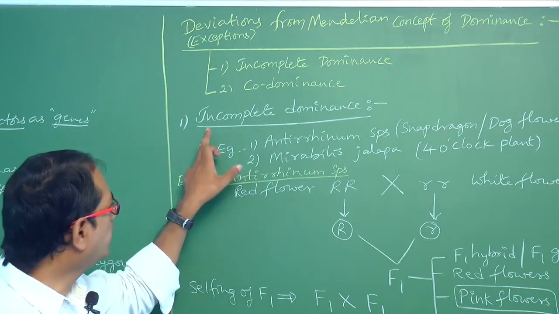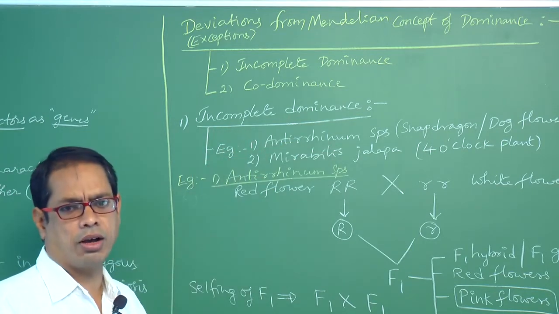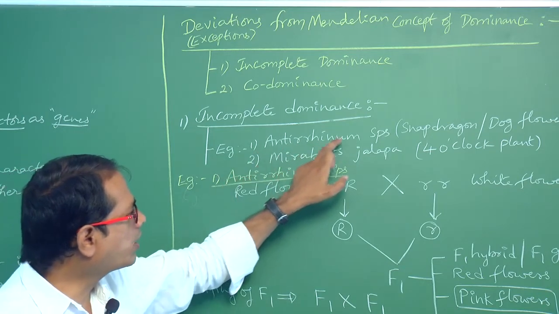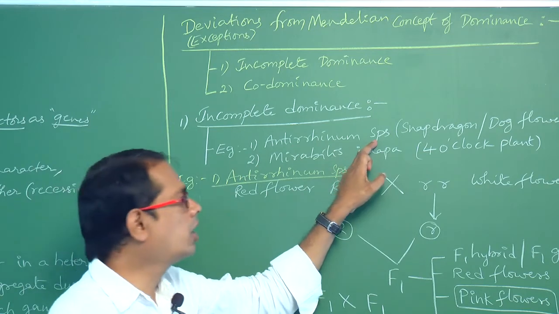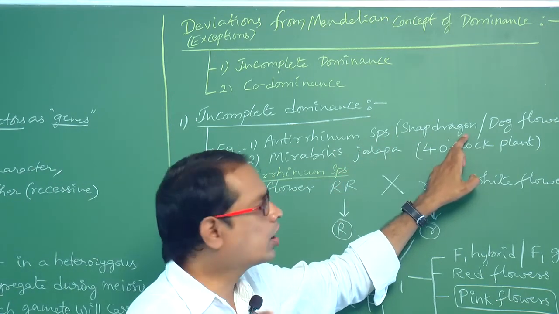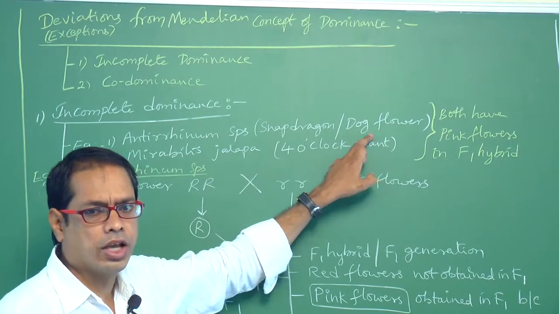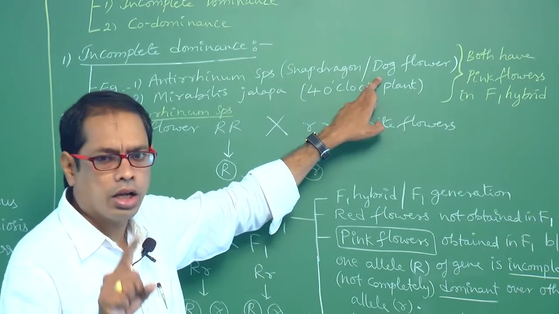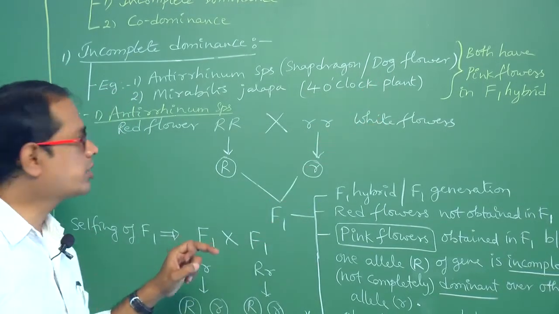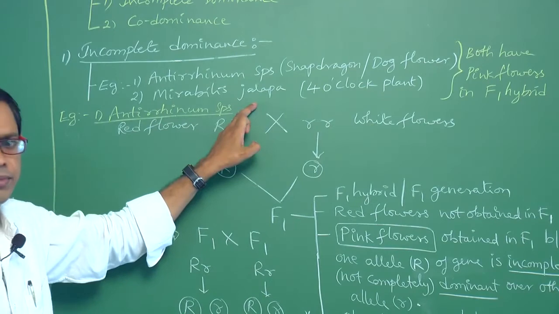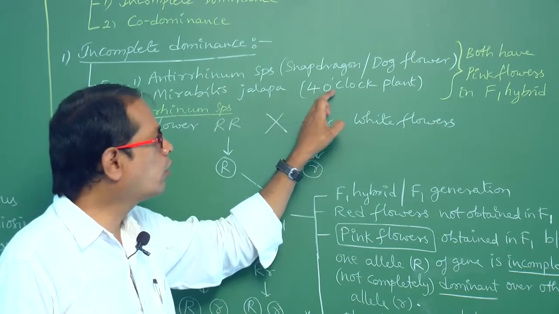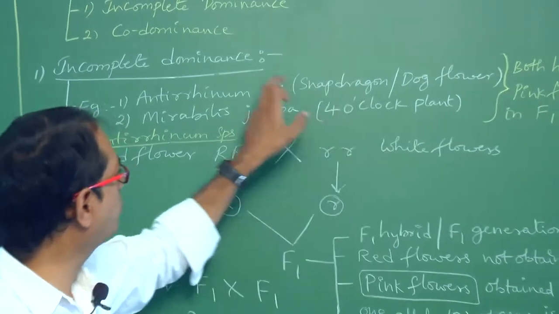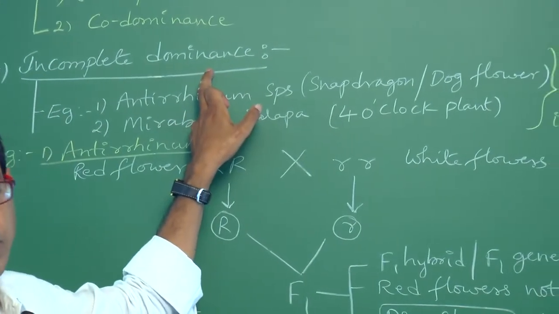Okay, right. Incomplete dominance. What are the examples of incomplete dominance? Example, Antirrhinum species, commonly called snapdragon, also called dog flower. Another example is also there, Mirabilis jalapa. It is commonly called 4 o'clock plant. These two are the examples of incomplete dominance. Right.